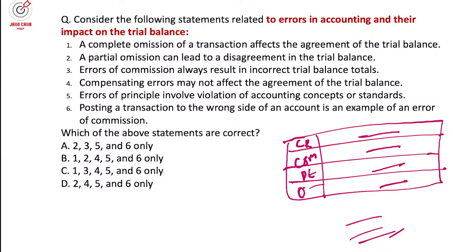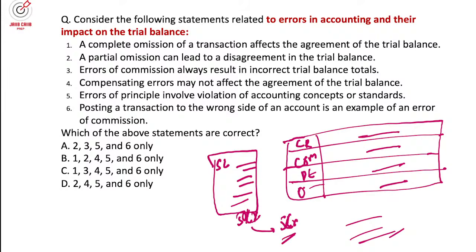This is something like, when I was doing the total of that particular sales ledger, the total was basically 50 lakh, and we added one additional zero, and it became 5 crore. These kind of errors. Or when we are moving things from the journal, there was a sale transaction of 5 lakh, and when we posted it in the ledger, we added one zero, or we made some mistake, like the credit side we posted at the debit side. These kind of errors, right?